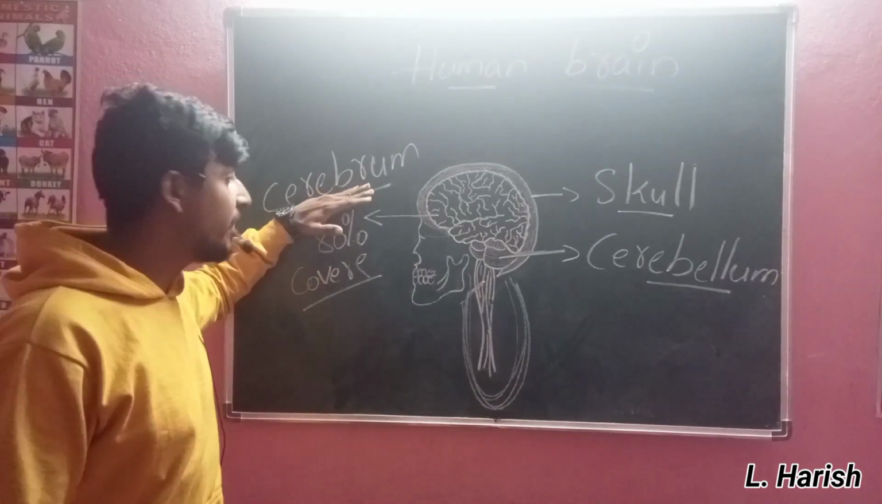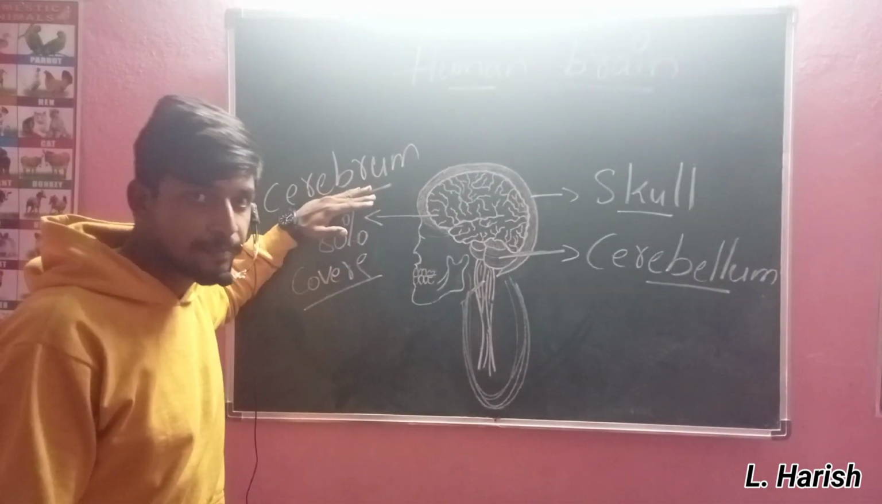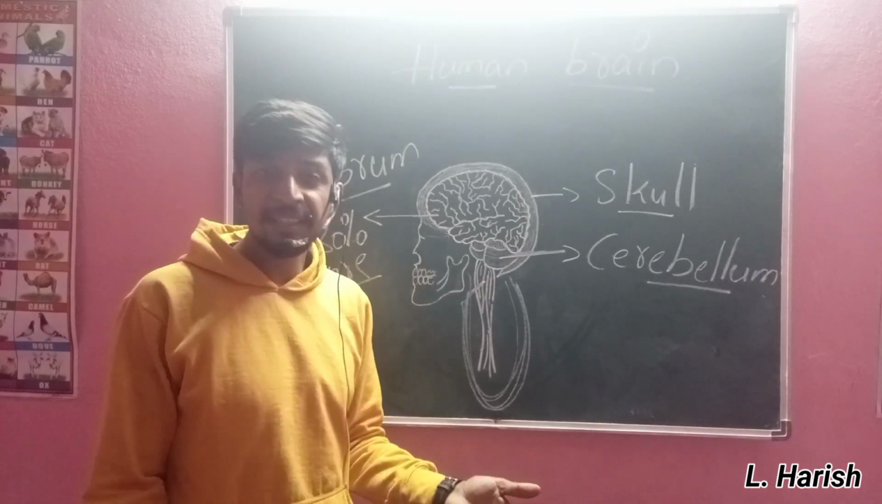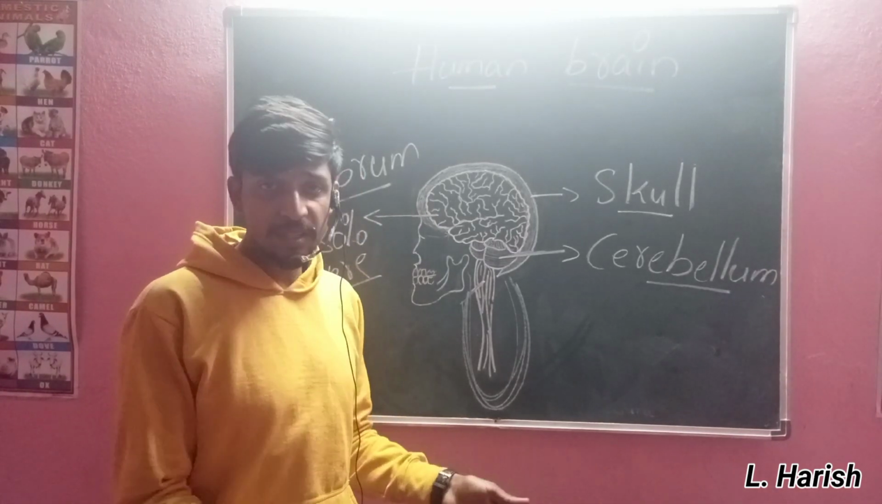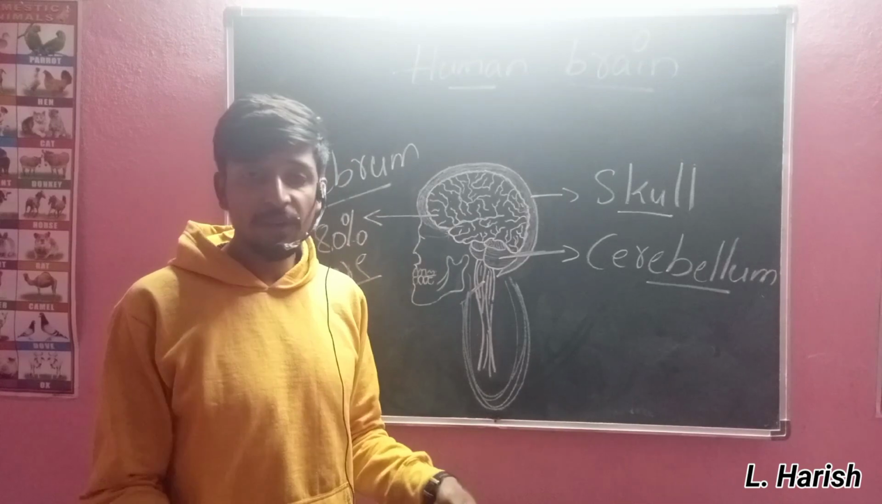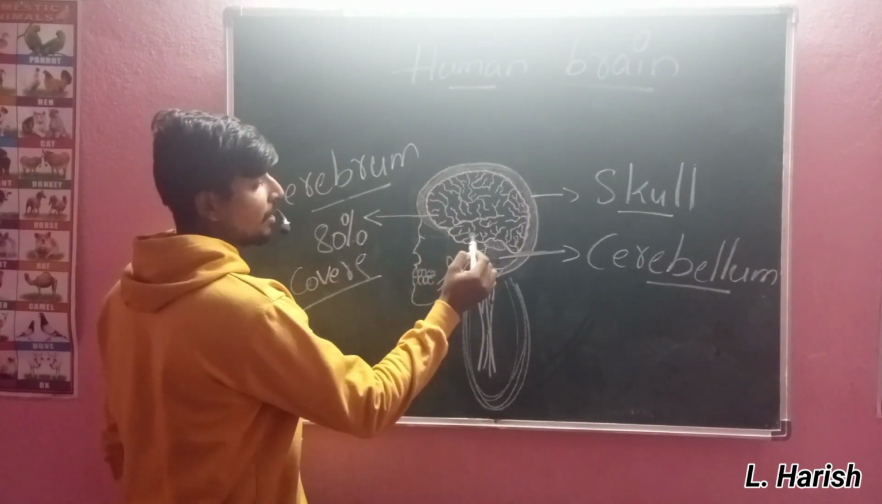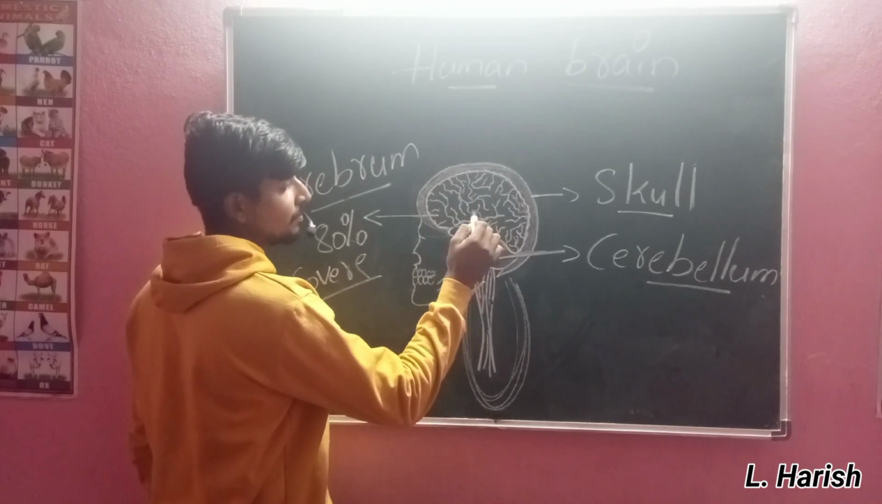What is the cerebrum and what are its functions? The cerebrum controls our vision, learning, reading, actions and so on. It will control everything commonly. This is the cerebrum part, the biggest part of our human brain.